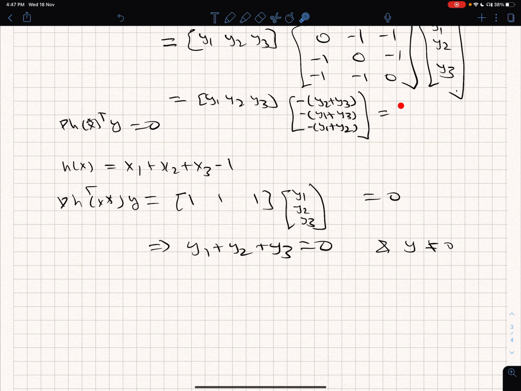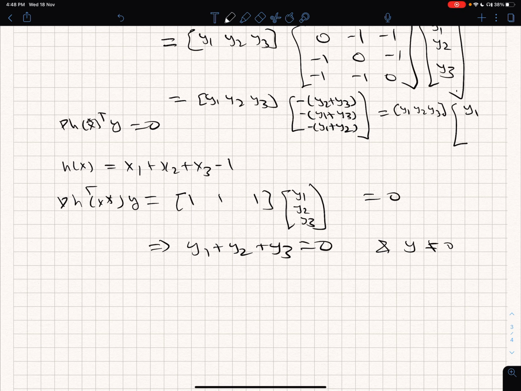So the first term becomes minus of y2 plus y3, which is minus of minus y1, so it is going to be plus y1.